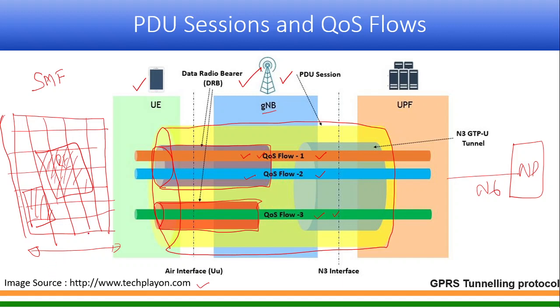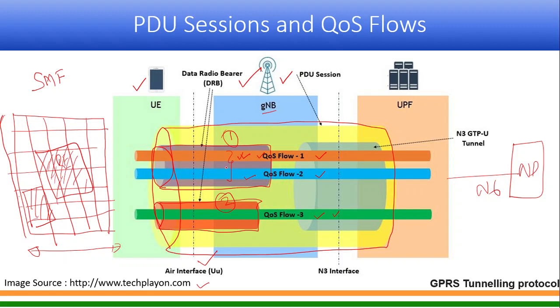So onto the radio side, I can have at least one DRB, and there could be more than one DRB. In our case, there are two DRBs. One DRB can handle either one QoS flow or even more than one QoS flow, depending upon the requirement. So this is the air interface part.